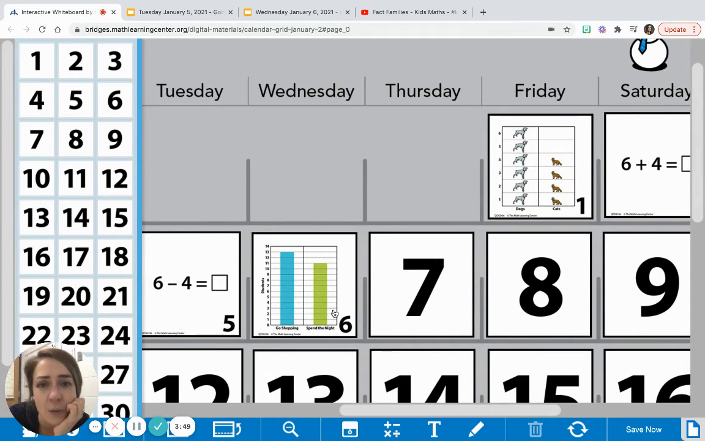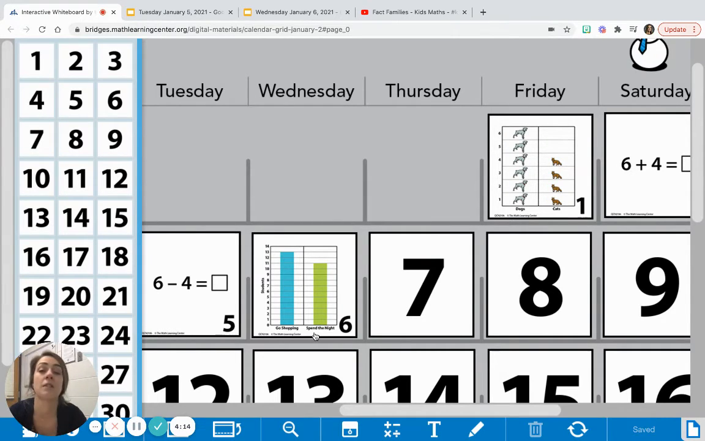Maybe it's what they did over the weekend. But either way, I see that there are 13 students who went shopping, and I see that there are 11 students who spend the night. So the first thing I do to figure out what my third number is in that fact family is I need to add those up. I need to add 13 plus 11.